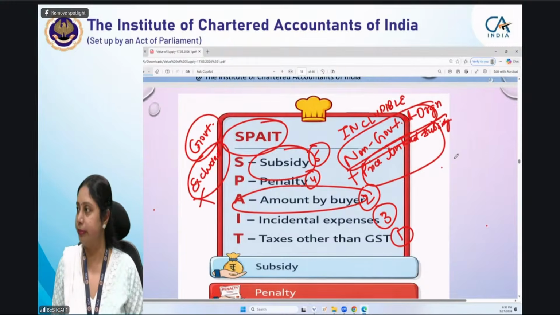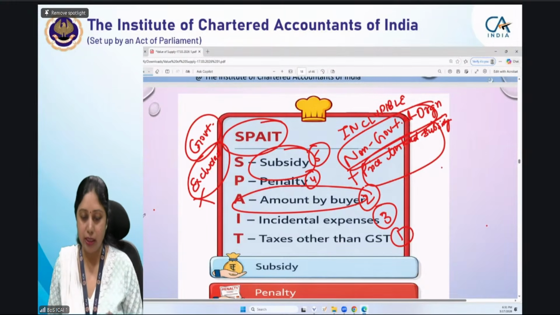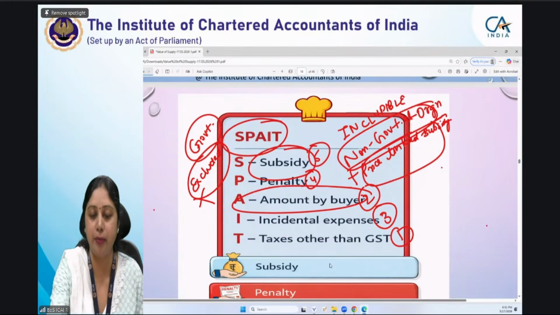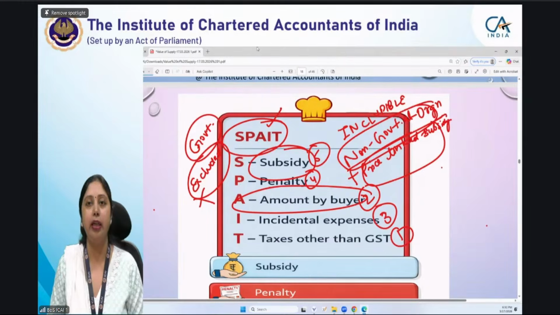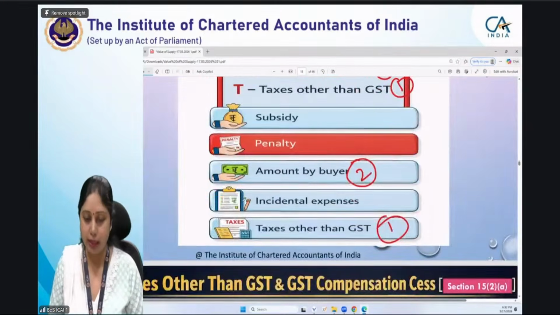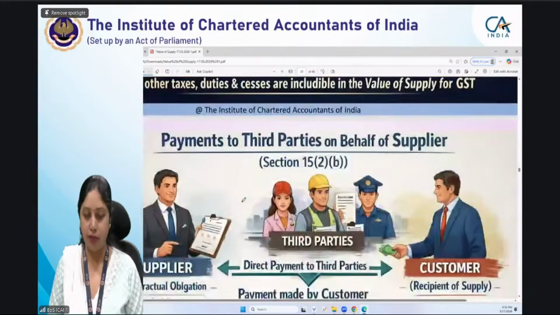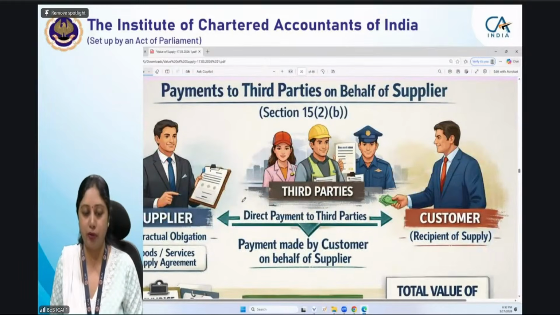Is that okay now? Taxes other than GST. So if these 5 things are there, they have to be included in the value. This is a mnemonic which we have written. I will be giving you the notes also. You can refer to that, and it has been given just to memorize this. So these are the 5 things: subsidy, penalty, amount by buyer, incidental expenses, and taxes other than GST. The first one we'll see now: payment to third parties on behalf of the buyer.